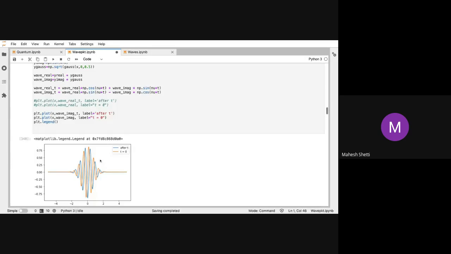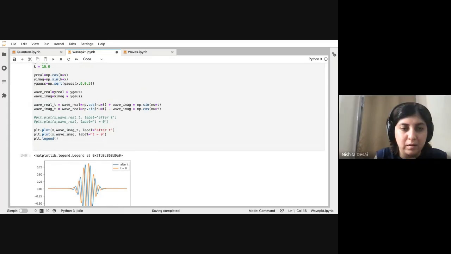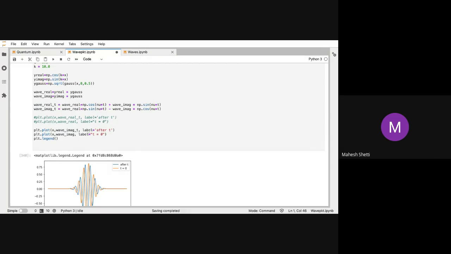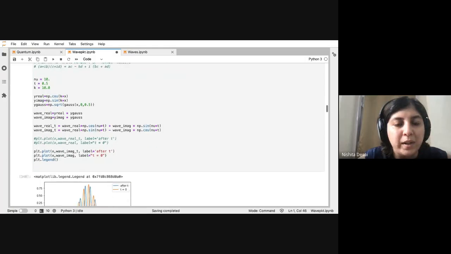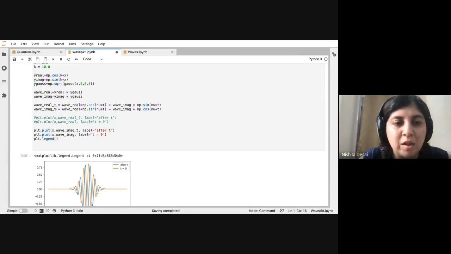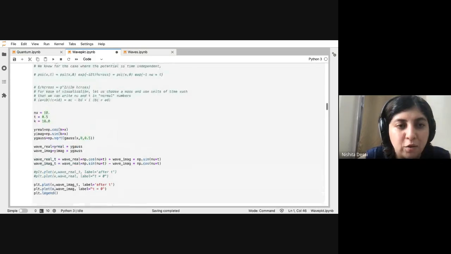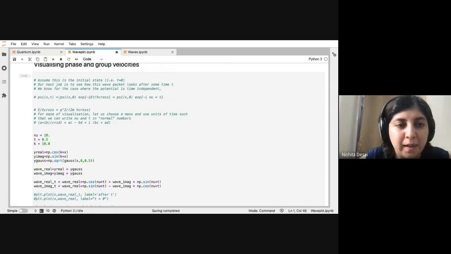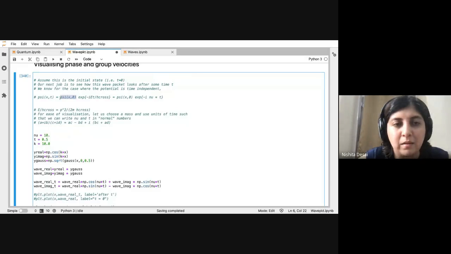Just show that again, because I think I probably skipped something important. Okay. What I'm doing here is plotting what I get when I multiply the time independent component and the time dependence.